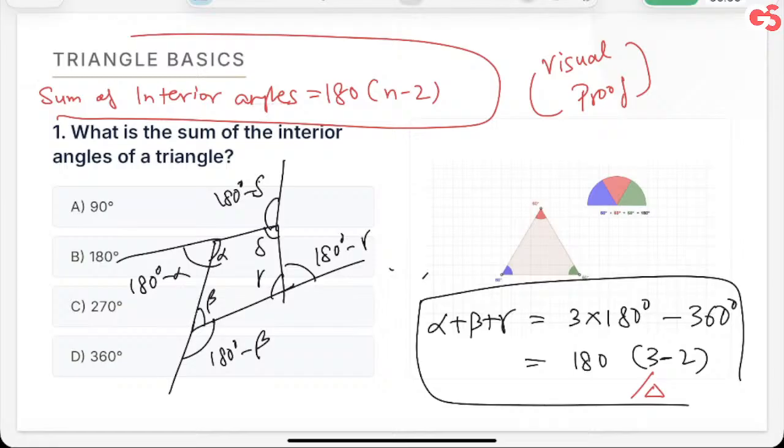This proof was developed by me. I won't say that it's a great proof, so that I can flex, but no. When I was a kid, I developed this proof for myself. So now I teach it. Probably some people might be teaching it as well, but this was developed independently by me. And if you have watched my previous sessions on my channel, maybe you know it. Otherwise, it will be totally new, and it's just a visual proof, so logical. You don't have to think about too many things. So when you start the real geometry in CAT, you'd automatically be visualizing stuff. Tell me in the comments.